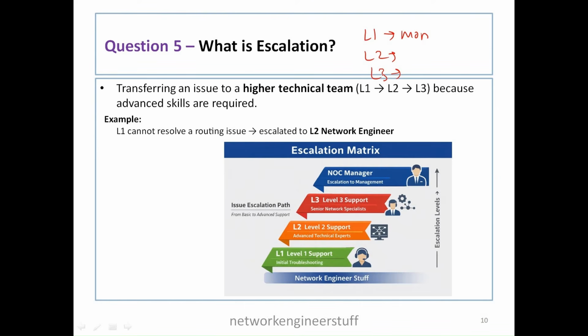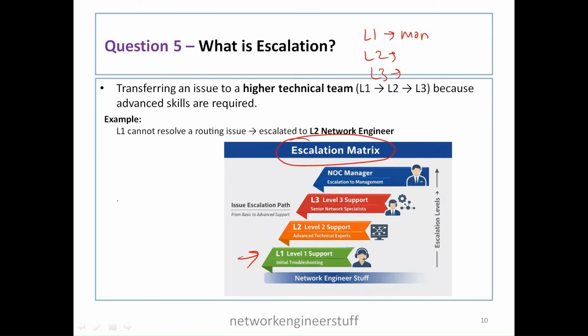Now there will always be some escalation matrix. I have mentioned it over here. What exactly happens is, let's say there's some routing issue which has happened, and the L1 team is not able to resolve that issue. Then what should the L1 team do? It should first of all try to resolve that issue.